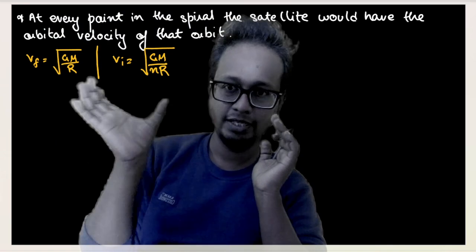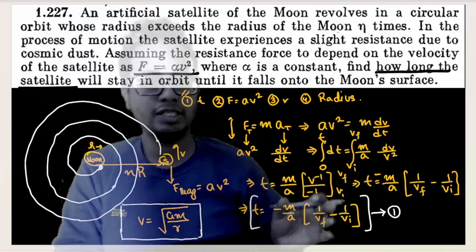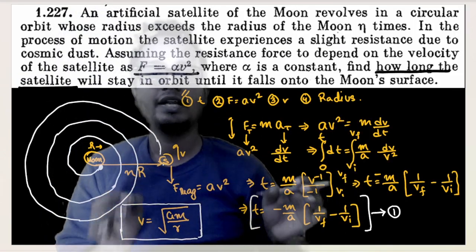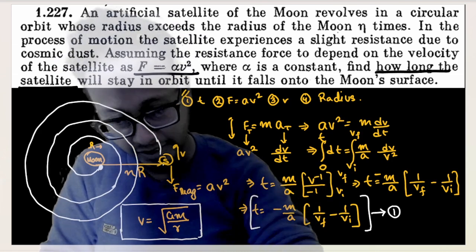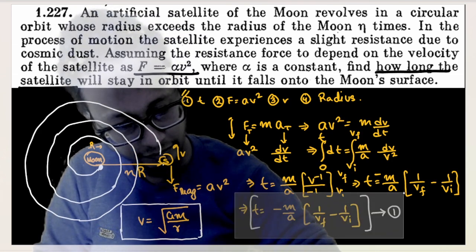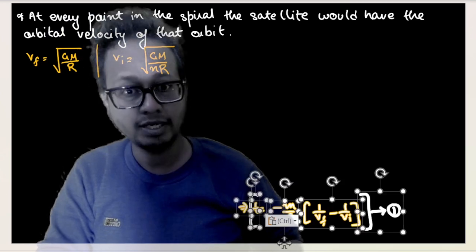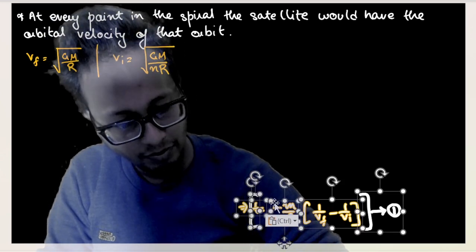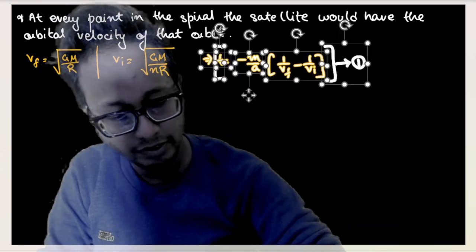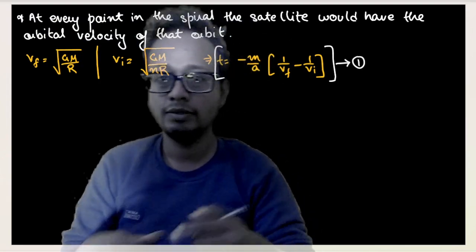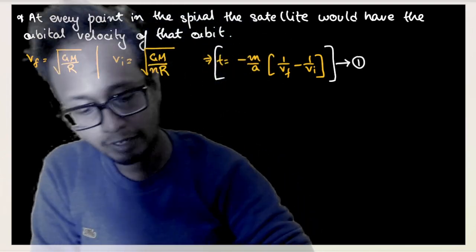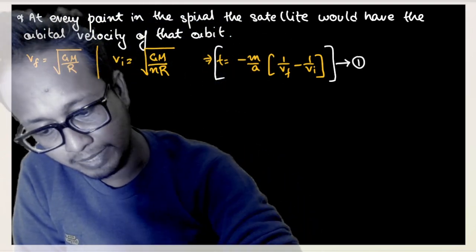This much is understood. These two parameters and this equation you have understood. How did I get the time? Now I just need to solve these three equations, this equation and these two equations, to find out the time required. From now on we'll just focus on the equation solving. One more thing: this value of GM by R can also be written as GM by R.